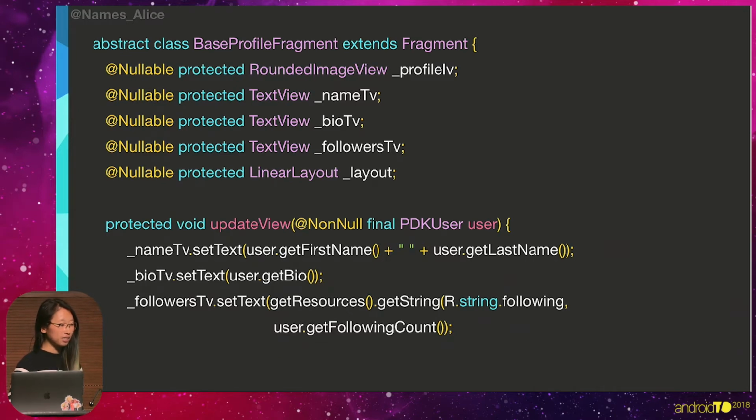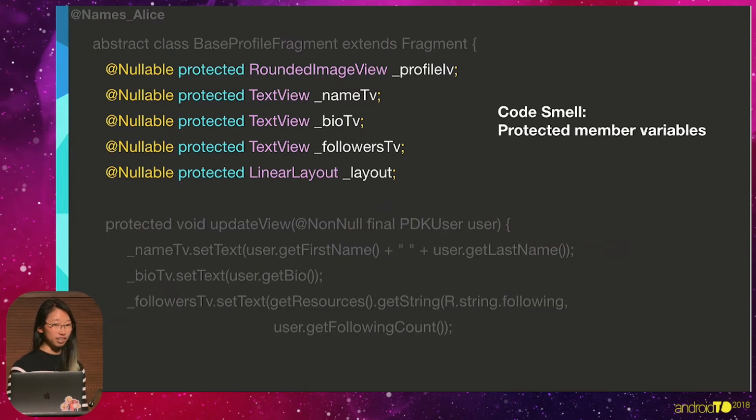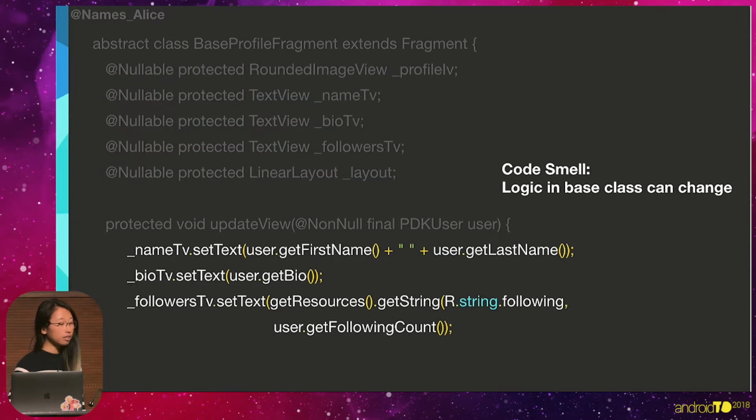And maybe you might already see some code smells in this class. One of those code smells is that we have protected member variables, which means that I can change those variables from any of the classes that inherit this, and it can make it a pain to debug what is actually editing that variable. And another code smell is that we have logic in the base class that can change. So this means that if I want to update the text of one of those variables, then I have to make that change in the base class and any other classes that inherit that base class.